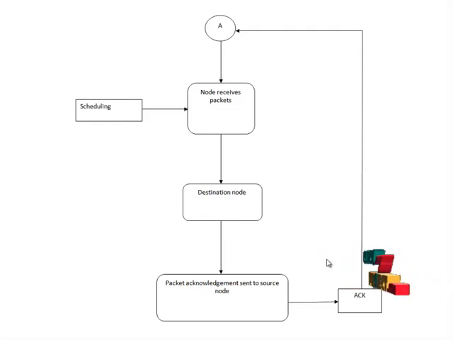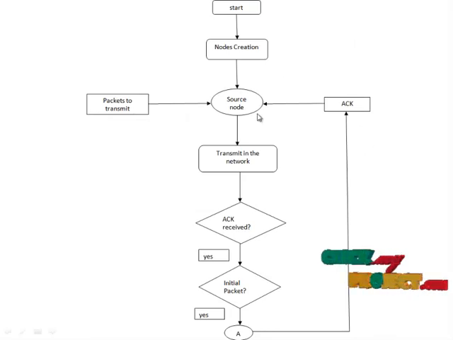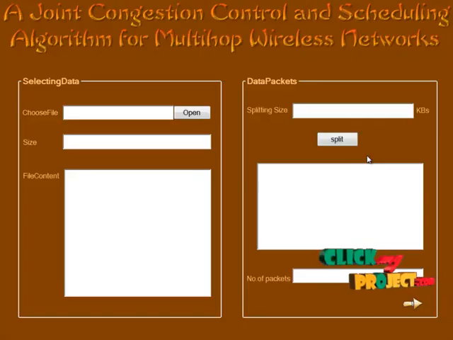So the acknowledgement is sent to the source node. Once the acknowledgement is received by the source node, only then does the source node inject the next packet into the network. Likewise, the source node injects every packet into the network if and only if it receives the acknowledgement. Let us see the demo of the project.